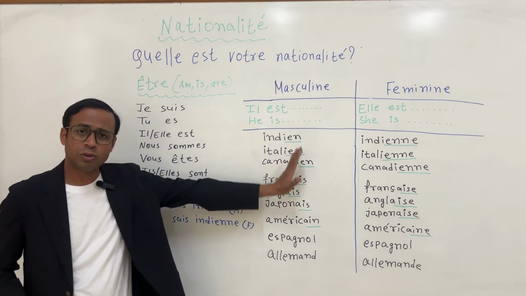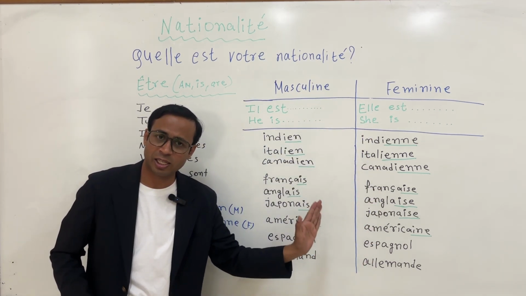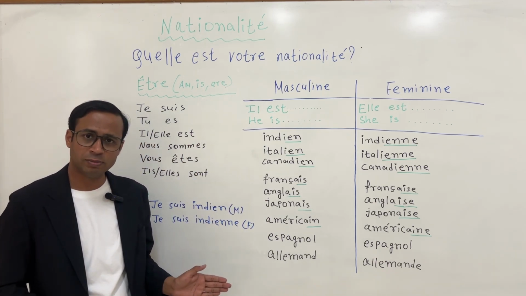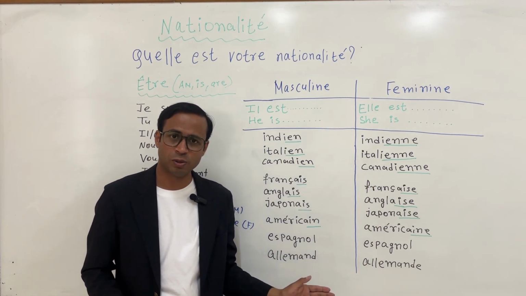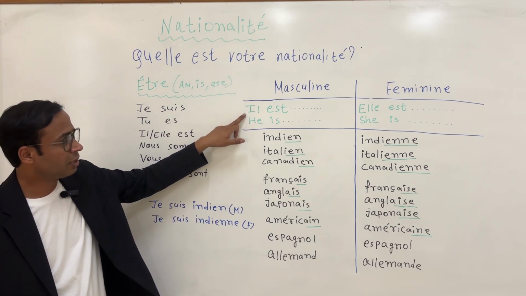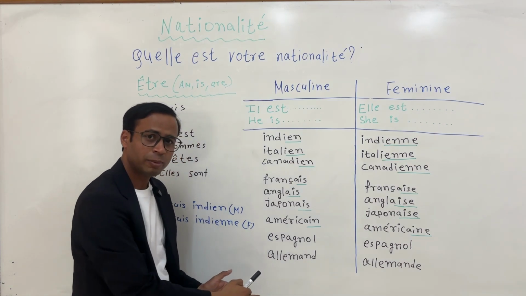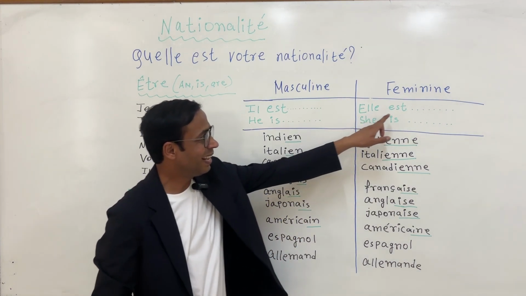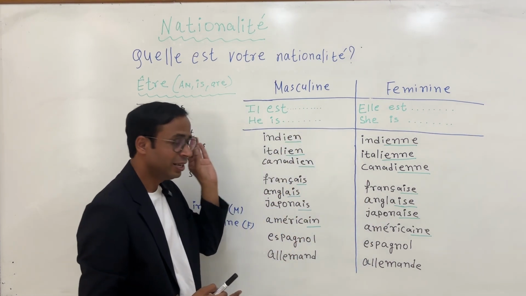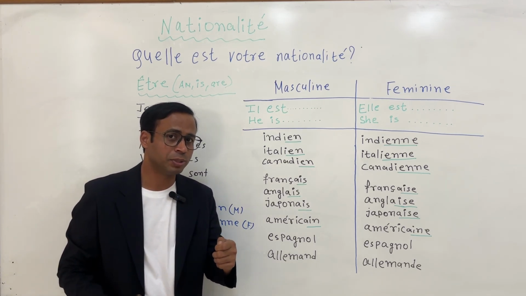Now I have given you here a list of nationalities, masculine nationalities and feminine nationalities, because nationality in French is based on gender. So if you are a male, you have to use male forms. If you are a female, you have to use female forms. In order to explain in a very clear way, I have taken il est, he is. In this section all the masculine forms are here. Elle est, she is, all the feminine nationalities are here. So please listen to what I read and how I read, and you have to pronounce after me. All right.